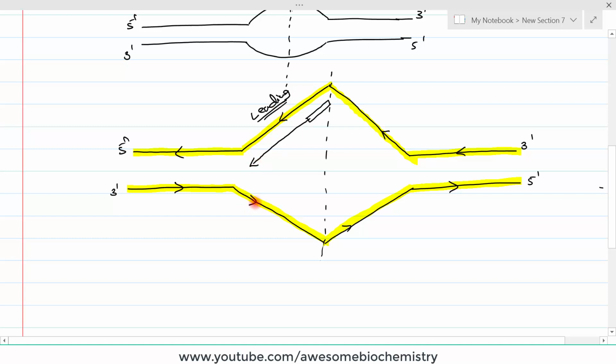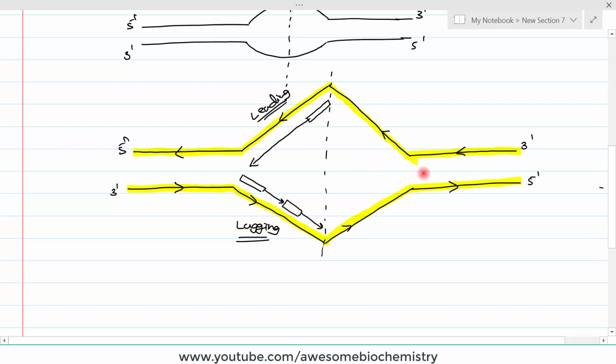Here we can see that the reading direction is away from this replication fork. So at this place it becomes our lagging strand. This is a lagging strand. There is an RNA primer over here and then DNA is synthesized like this. RNA primer over here and then DNA synthesized like this. These are the Okazaki fragments. In the lagging strand, DNA synthesis is discontinuous in the form of Okazaki fragments.